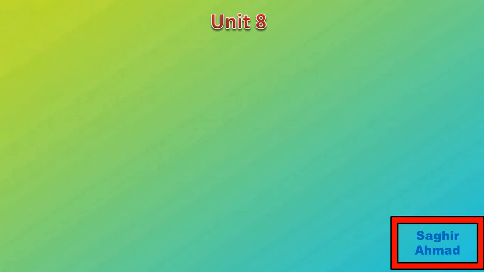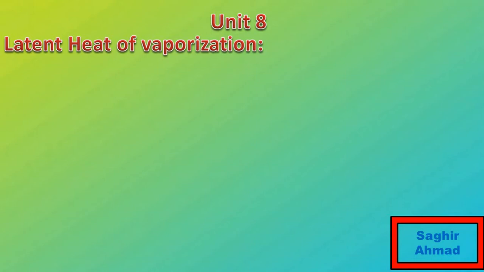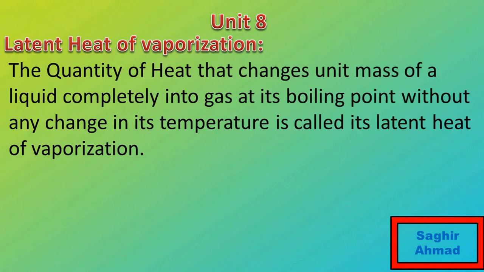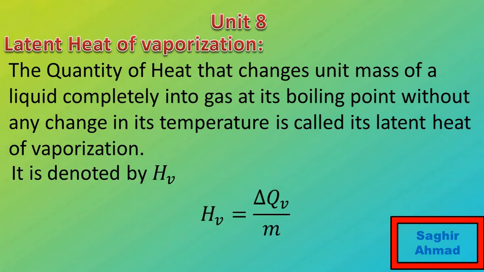Now our next topic is latent heat of vaporization. The quantity of heat that changes unit mass of a liquid completely into gas at its boiling point without any change in its temperature is called its latent heat of vaporization. It is denoted by HV. HV is equal to ΔQV over m. If you want to find the value of ΔQV, m will be multiplied on the left side of the equal sign.